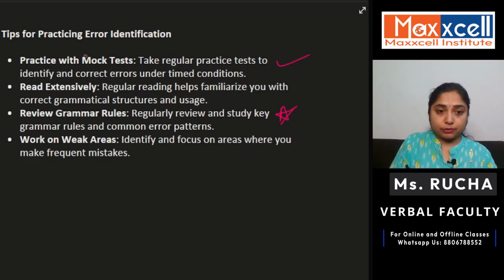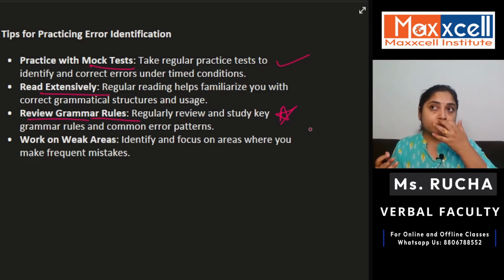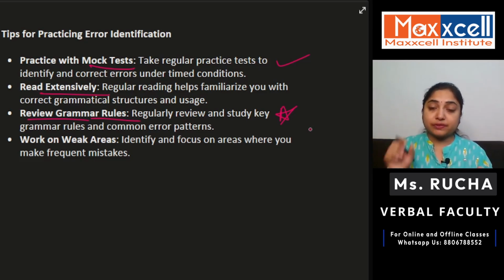Apart from mock tests and extensive reading, you also have to review grammar rules. What are the rules for comma? What are the rules of semicolon? How are we supposed to use an adjective and adverb? Those rules are very important. If you are unaware of them, you won't be able to solve these types of questions. So make sure you are making yourself aware of them, brushing up your grammar, right?